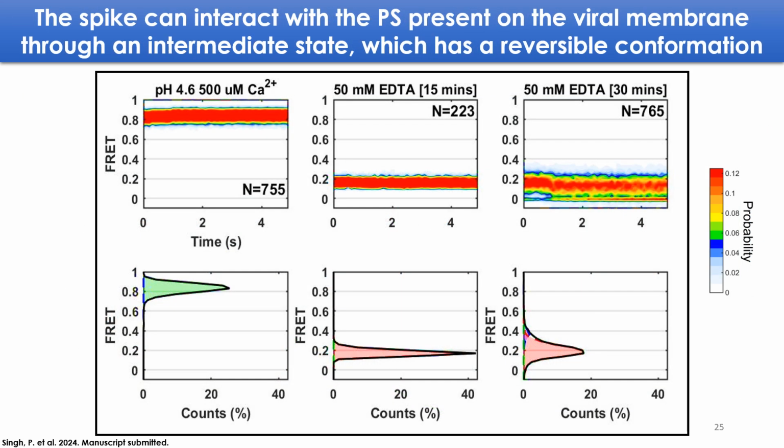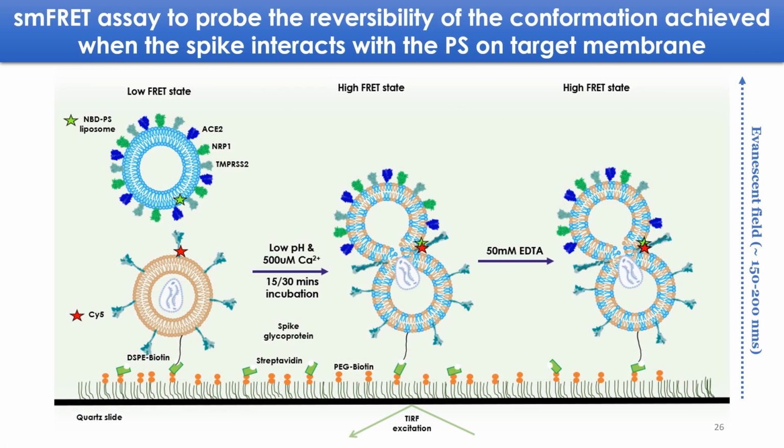Now, interestingly, I found that when the virus is interacting with the PS on its own membrane, then after introducing EDTA in the system, the high FRET state is coming back to the low FRET state, showing that it has a reversible conformation. Now, what happens when the PS is present on the target membrane?